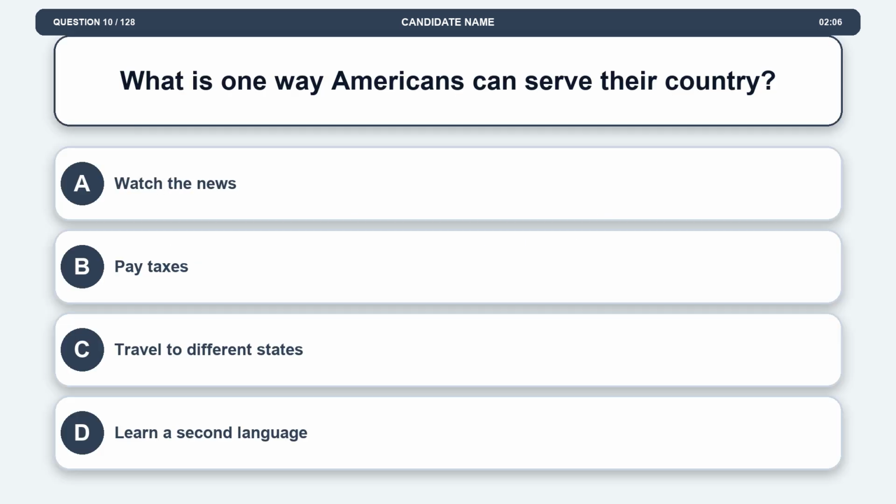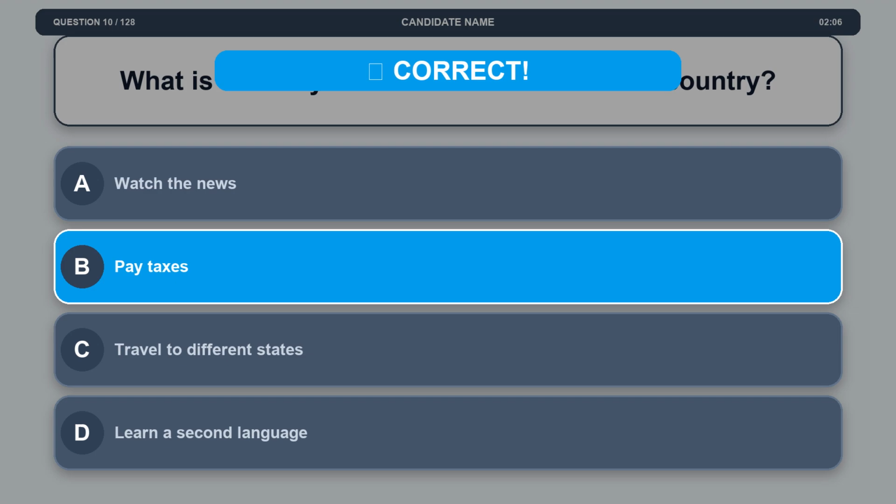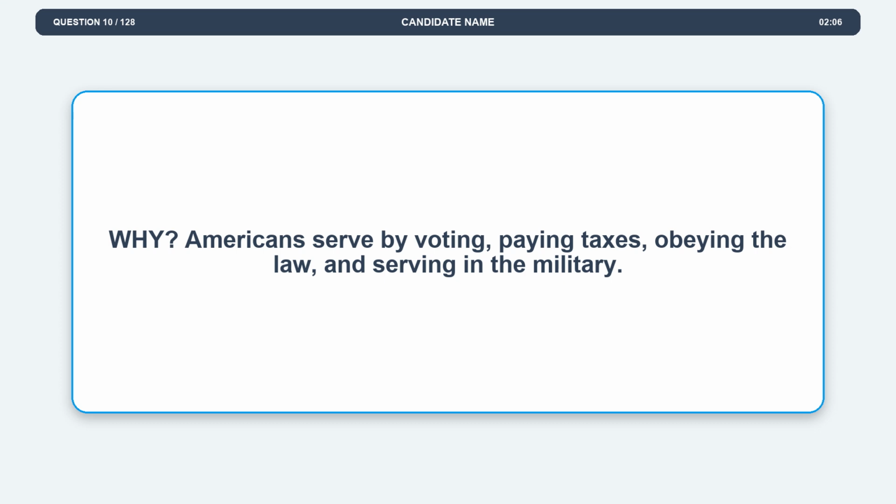Question 10. What is one way Americans can serve their country? Option A, watch the news. Option B, pay taxes. Option C, travel to different states. Option D, learn a second language. The correct answer is option B, pay taxes. Explanation. Americans serve by voting, paying taxes, obeying the law, and serving in the military.